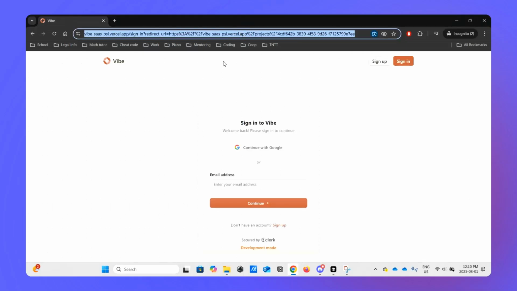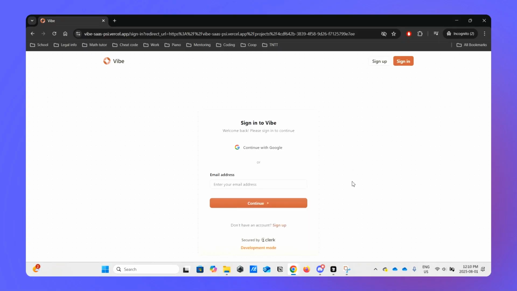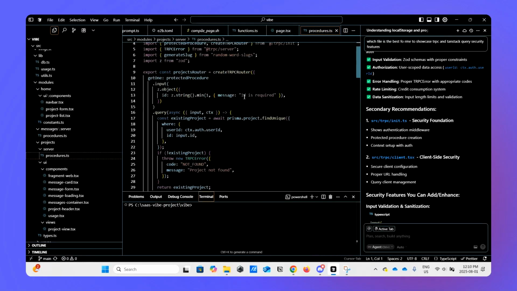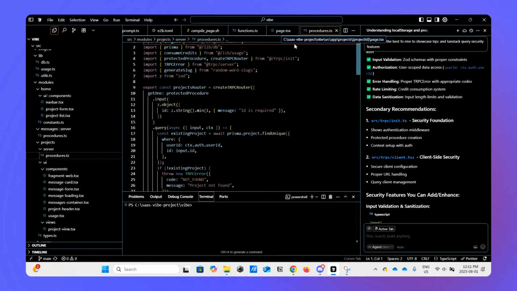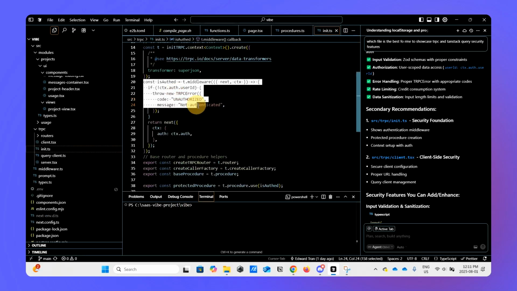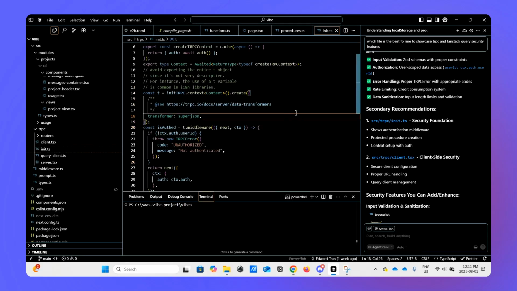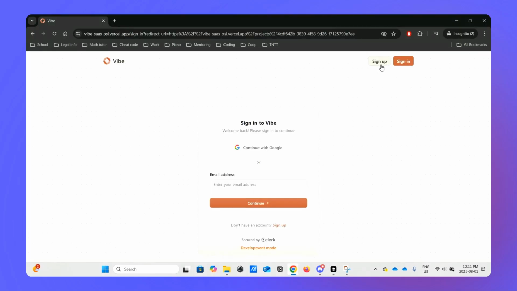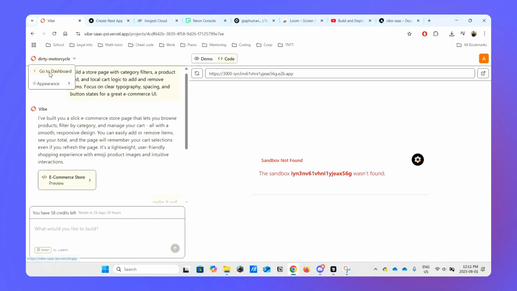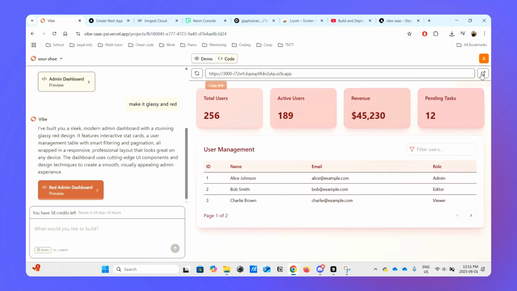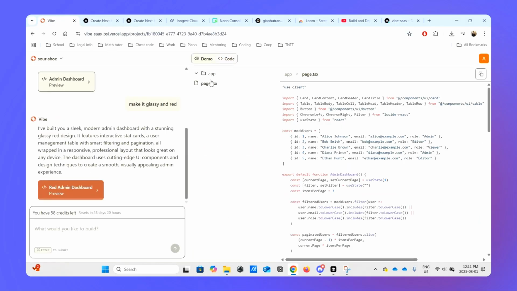If I happen to have a URL of an app, and I copy and paste the project ID, it's not going to give me the project without signing in. Actually there's no way at all to get into that, because in init.ts I created a middleware which verifies the user's authentication. If you are not verified, or if your user ID and project ID do not match what is inside the database, you're not authorized to view other people's projects. Even if I'm signed in with a different account, I'm not able to see other people's projects or use any of the credit. So the security of this website is pretty good. And of course you can open it in a new tab, and this is the code view right here.